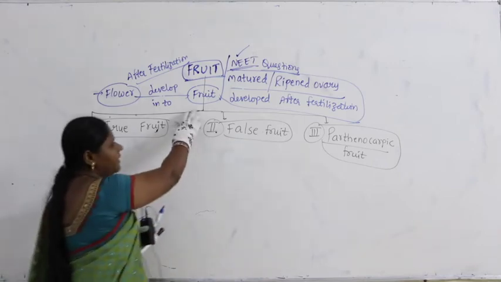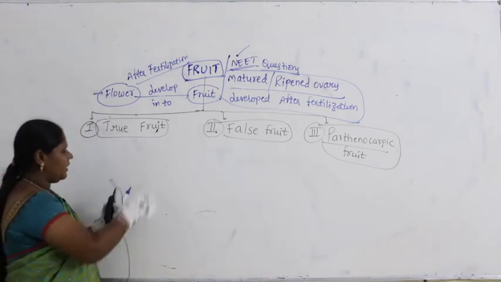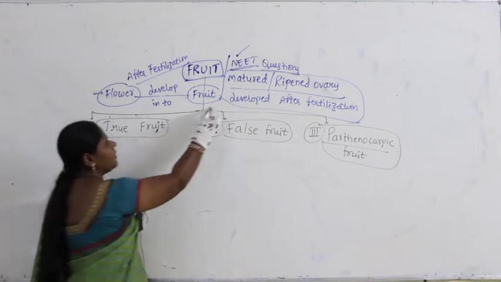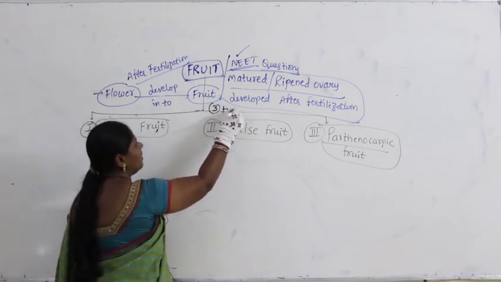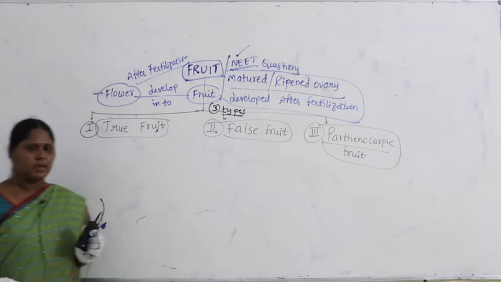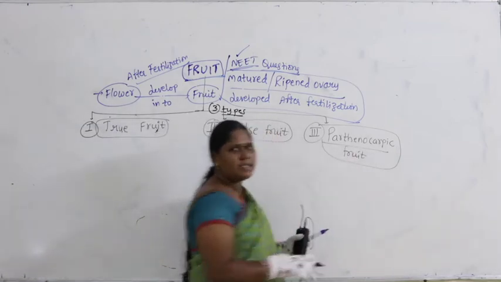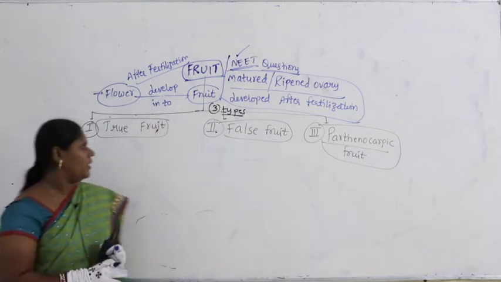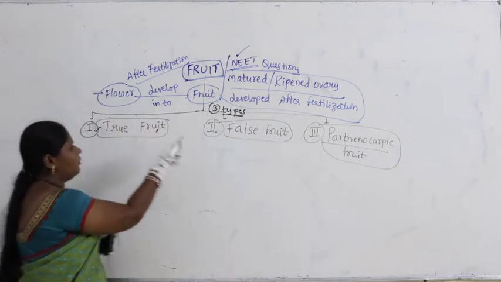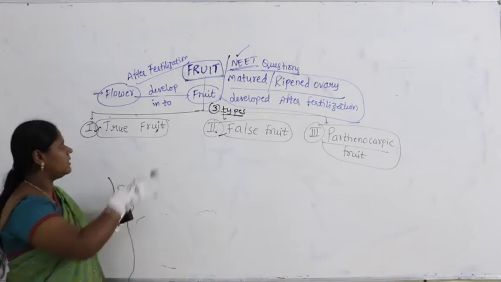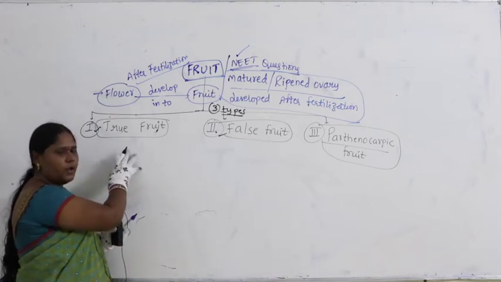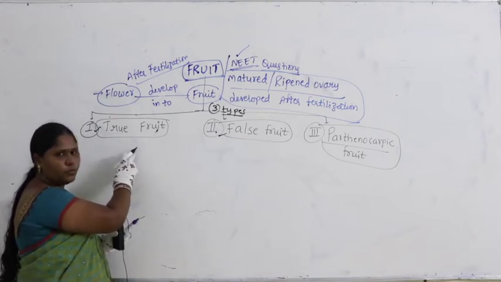So how many types of fruits do we have? We have 3 types: true fruit, false fruit, and parthenocarpic fruit. We will come back to true fruit and false fruit, because true fruit is the main thing and we have to continue our discussion with it.